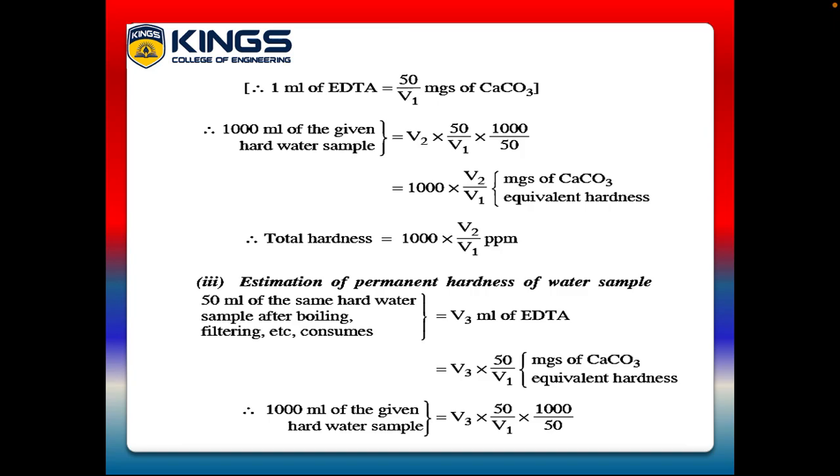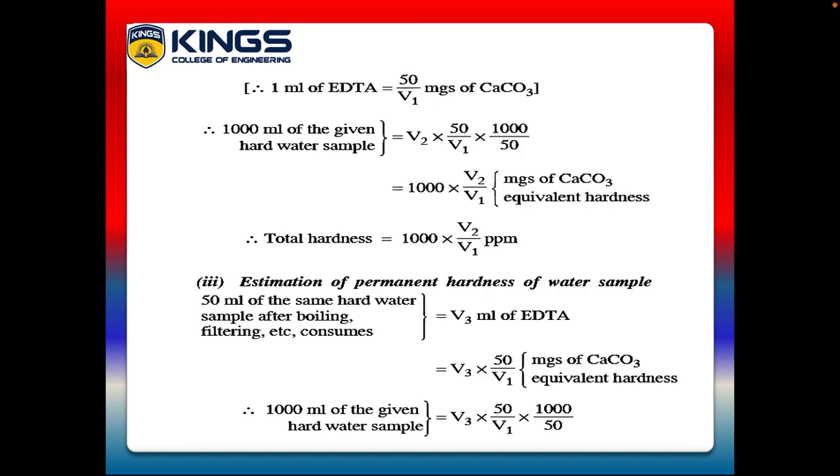Therefore, 1000 ml of the given hard water sample is equal to V2 into 50 by V1 into 1000 by 50. Simplified, we get 1000 into V2 by V1 milligrams of equivalent hardness. So the total hardness is equal to 1000 into V2 by V1 ppm. By using this formula, we can calculate the total hardness of the sample water, right?